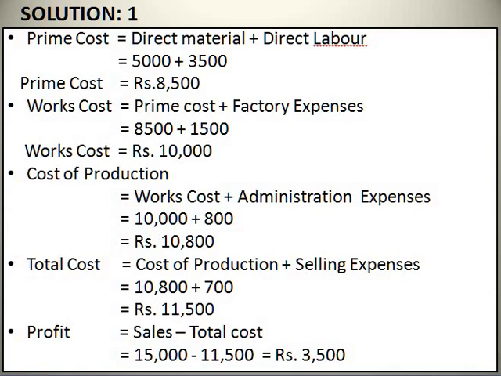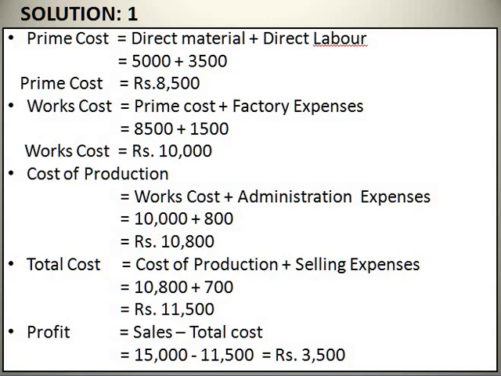Next, we are going to find out the total cost. To this cost of production, you should add your selling expenses. Your cost of production is 10,800. Your selling expense is 700. Your total cost is 11,500. Next, you should find out the profit. How do you find the profit? Sales minus total cost. Your sales given in your sum is 15,000. Your total cost that you found is 11,500. So sales minus total cost is your profit. Your profit is rupees 3,500.